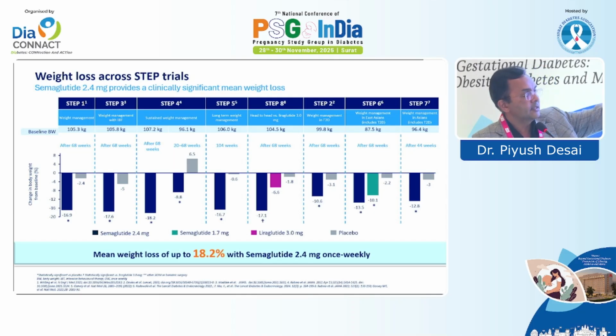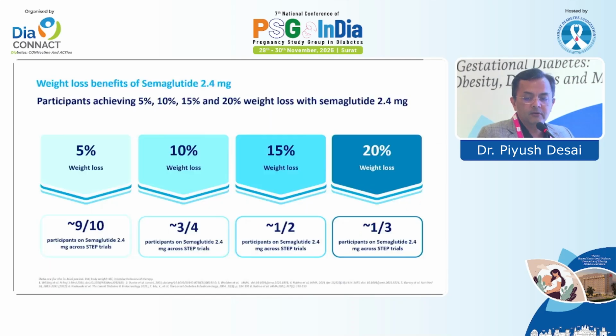Step 2, 6 and 7 are important because these were done in the diabetic group. By default, a diabetic patient loses slightly less weight in comparison to a non-diabetic. So you can see around 10 to 13% weight loss in type 2 diabetic patients, while in the previous studies, step 1, 3, 4, 5 and 8, almost 17-18% weight loss was found with 2.4 milligram of semaglutide.